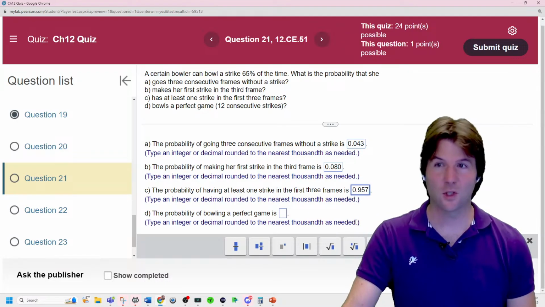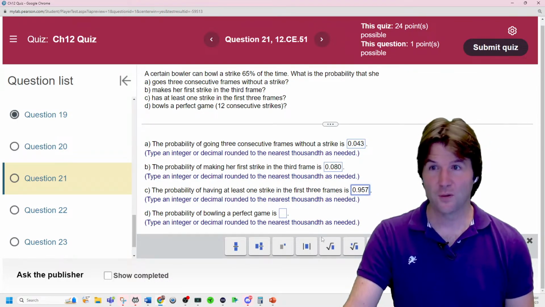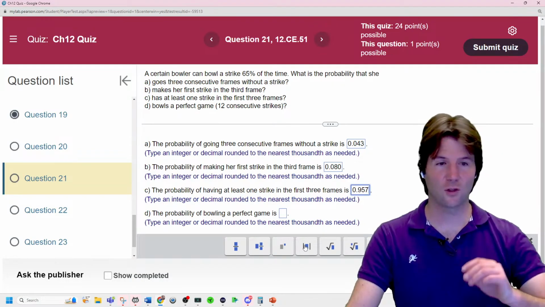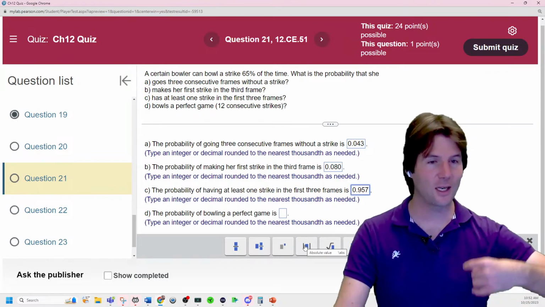A perfect game is 12 strikes in a row. So very quickly, the probability of this is strike and strike and strike and strike and strike and strike.